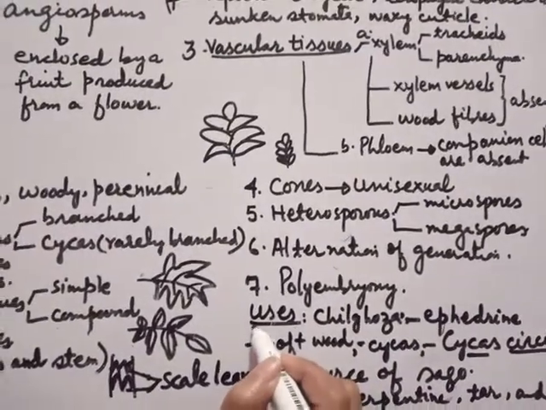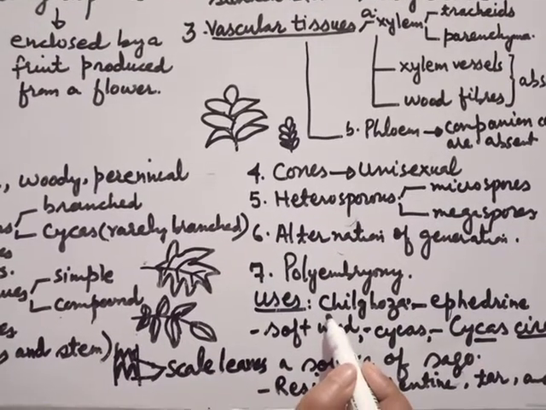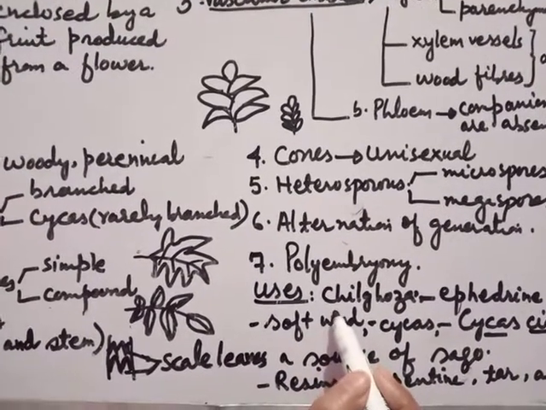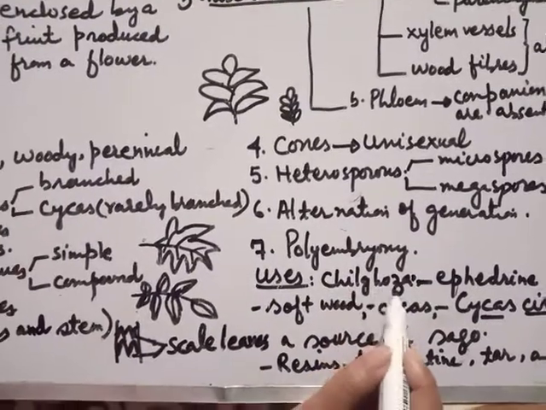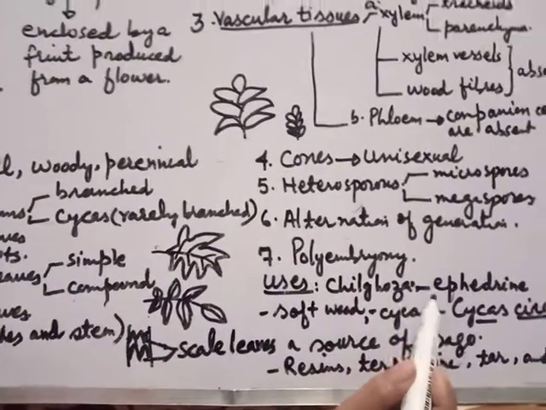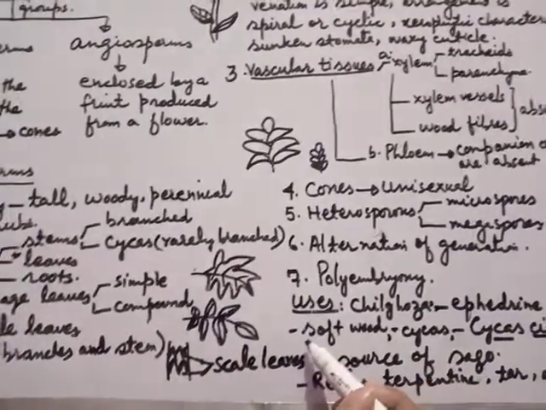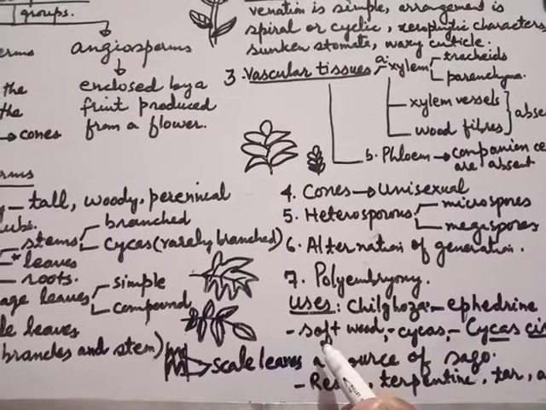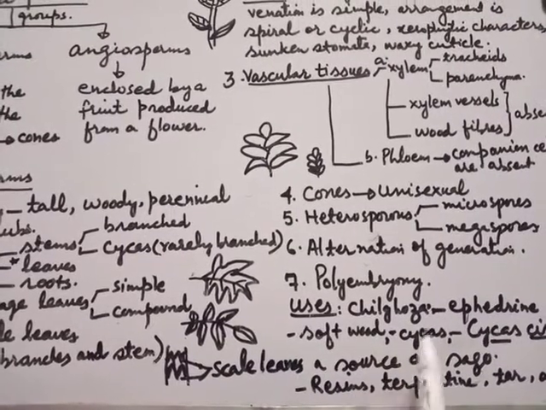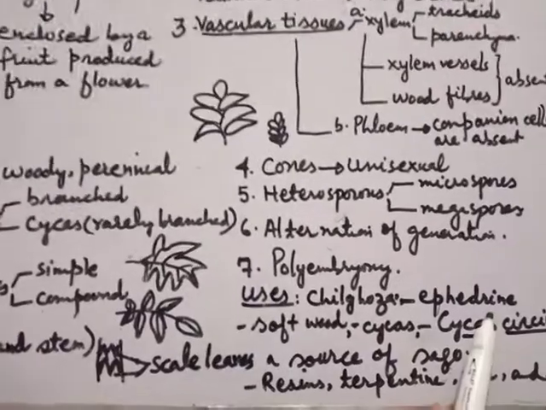Then we will discuss uses of gymnosperms. Students, there are a number of uses of gymnosperms. Pine seeds like chilghoza are used as dry fruit and are eaten in different parts of the world. Then ephedrine is a drug which is obtained from ephedra.